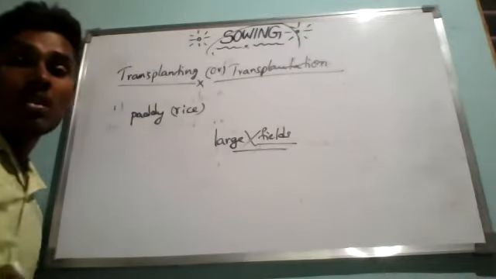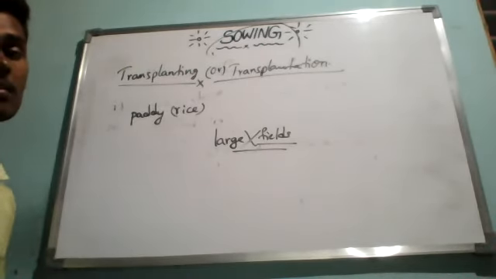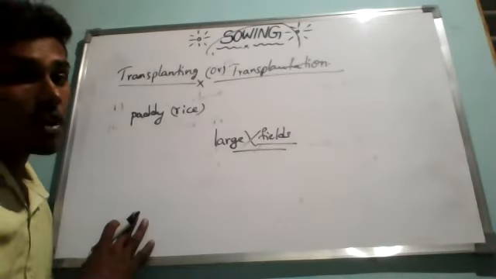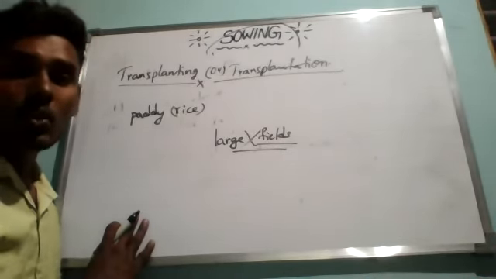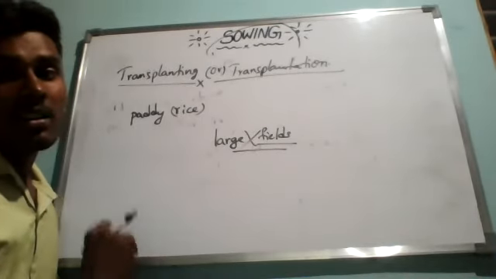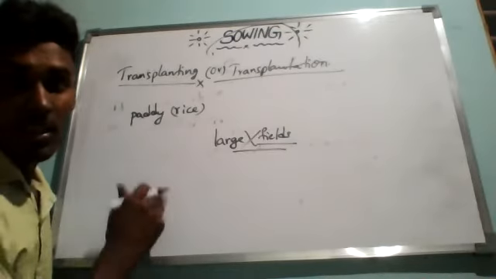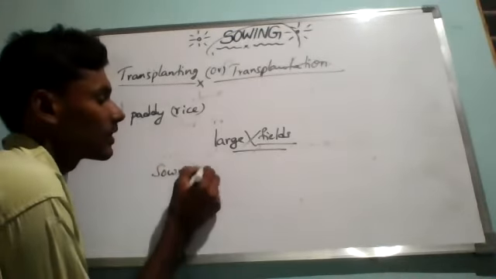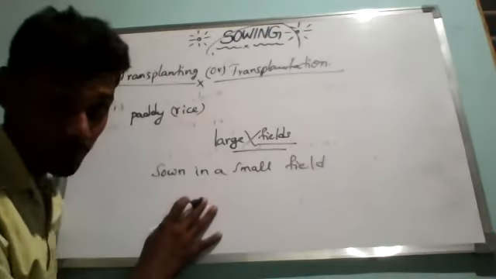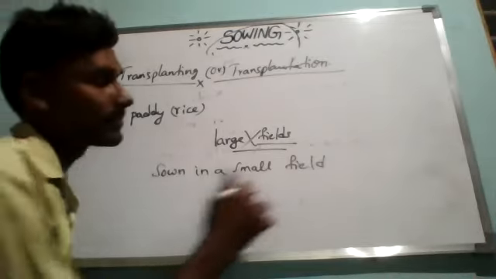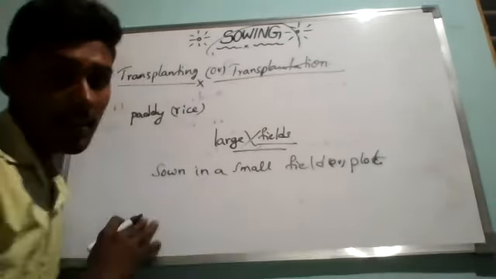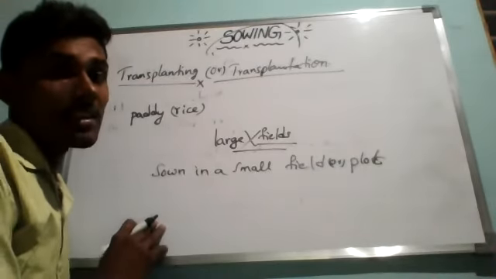In these cases, where it is not possible to sow the seeds directly in large fields, such as crops like paddy and vegetables like tomatoes, chilies and brinjal, the seeds are first sown in a small field or plot, or else we can call it a nursery.